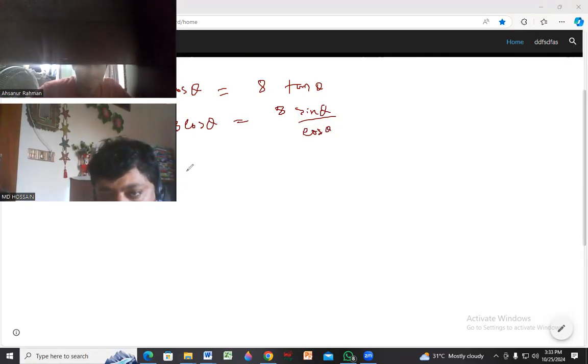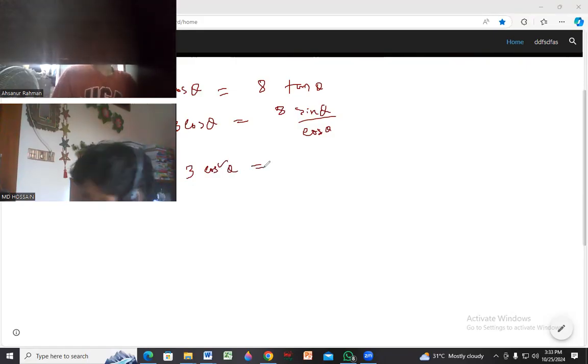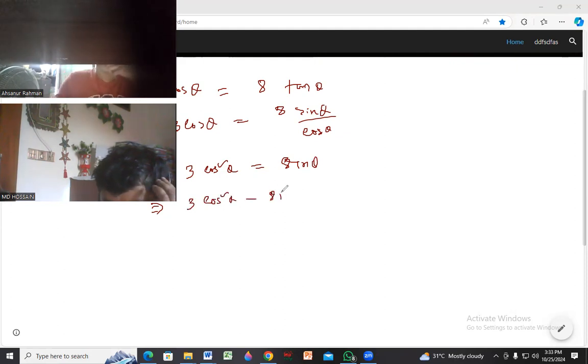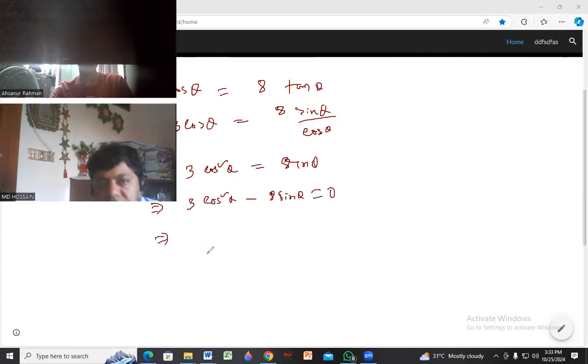We just cross multiply. 3 cos square theta equal to 8 sin theta. Then you will get 3 cos square theta minus 8 sin theta equal to 0. Now in this equation we have two variables, one is cos and another one is sin. So in this case we should convert cos into sin or sin into cos. But if we convert cos into sin, then it will be easy for us. So we are doing so.